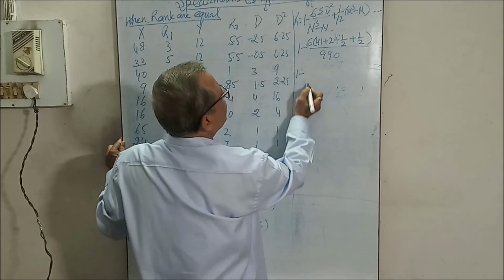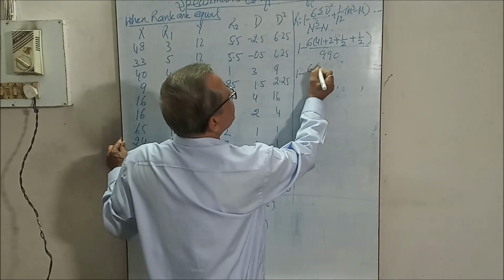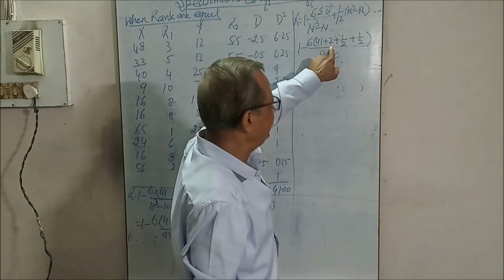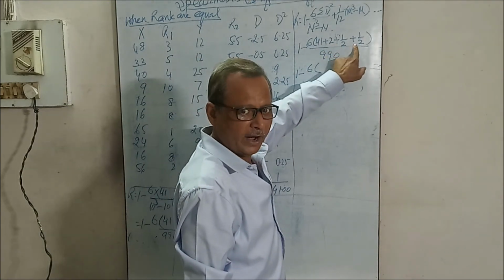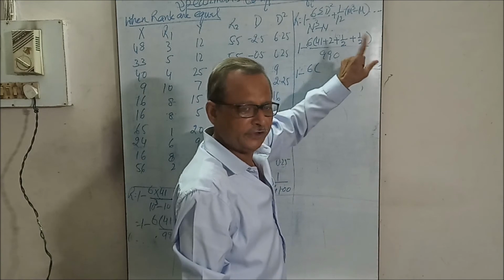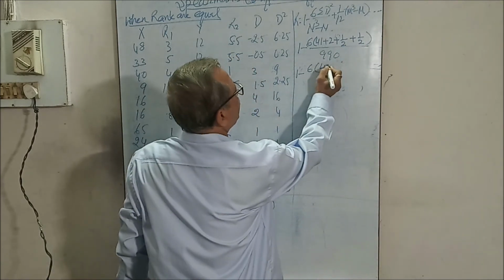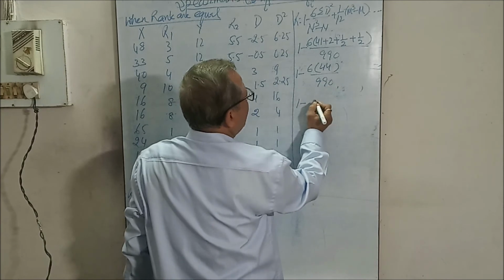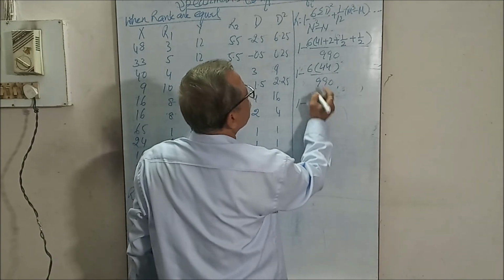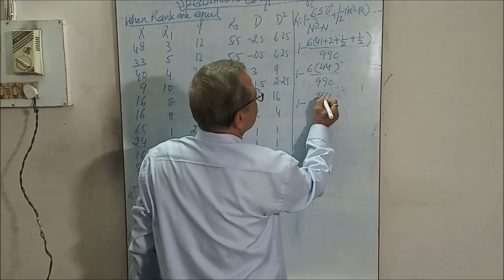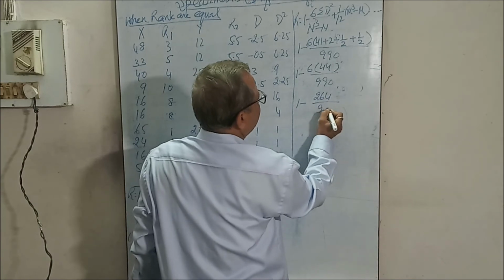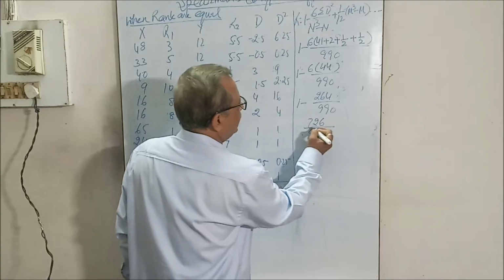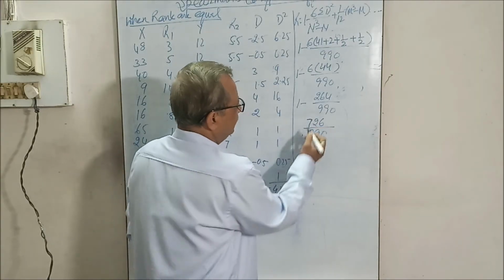Now it is 1 minus 6 into 41 plus 2, 43, plus 1, 44, upon 990. Now 1 minus 264 upon 990, then 726 upon 990.